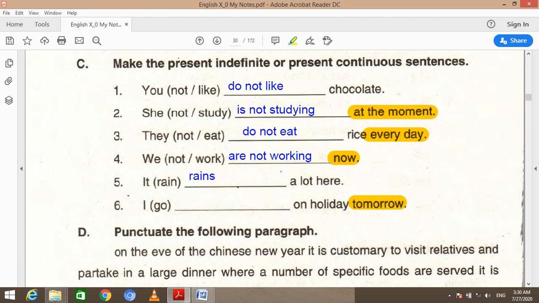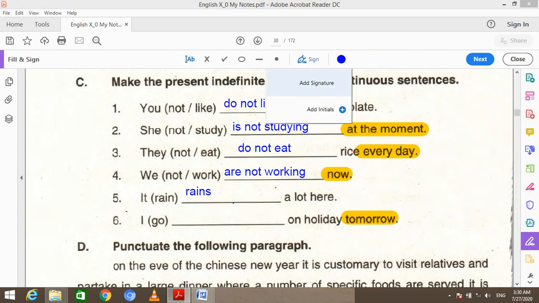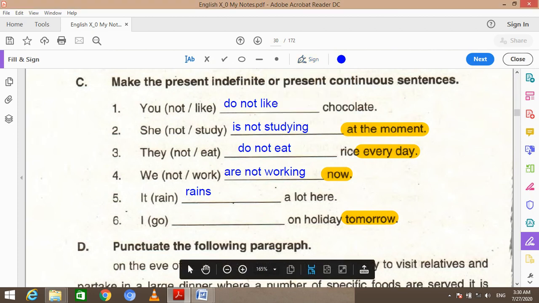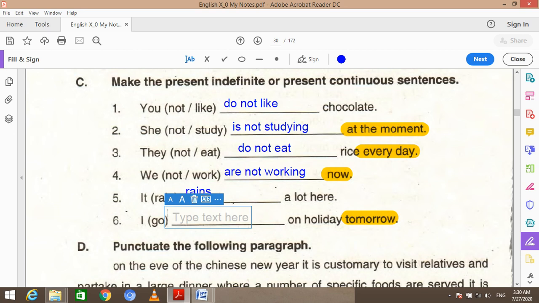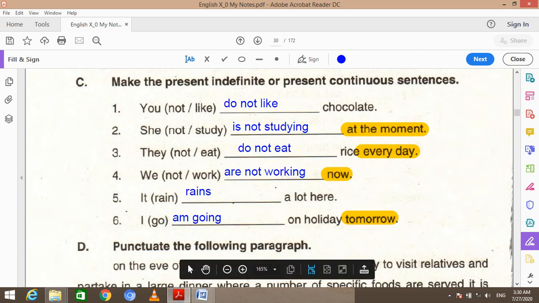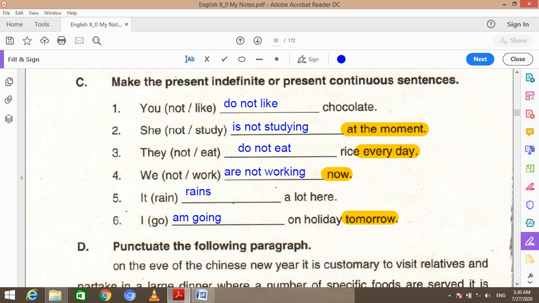That is why we will construct this sentence in present continuous form. Since we have the subject I, and I takes am with it: I am going, where go is the base verb and ing is used with it. Now it is the present participle. I am going on holiday tomorrow.